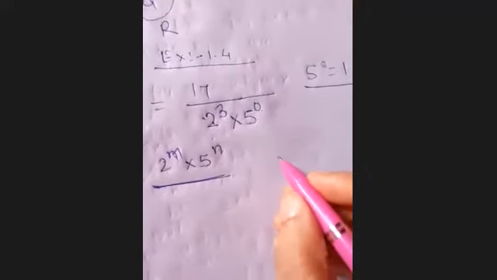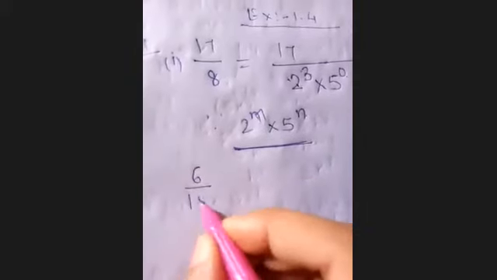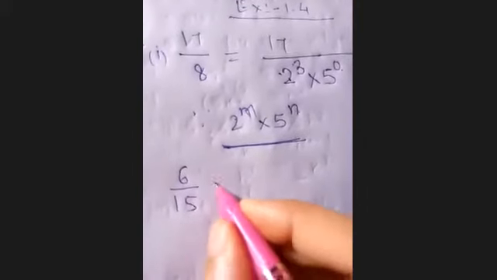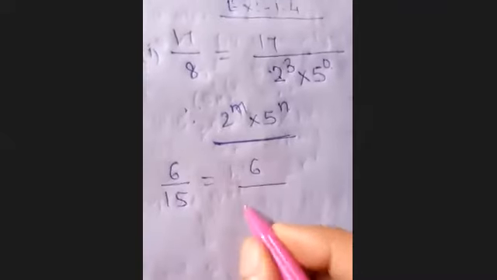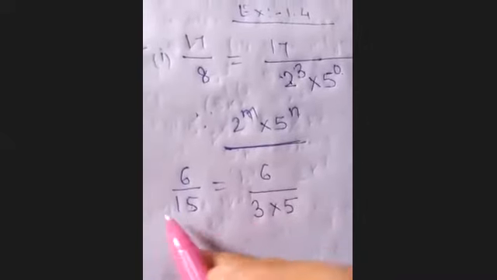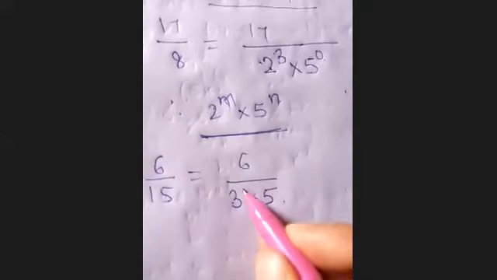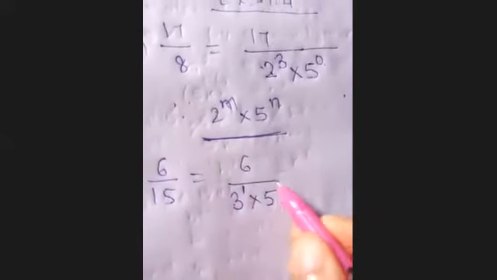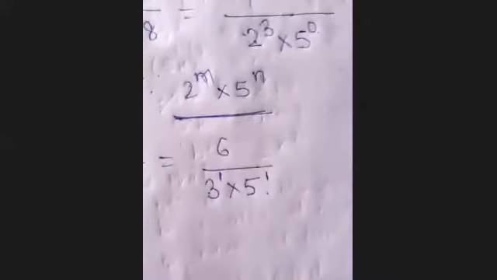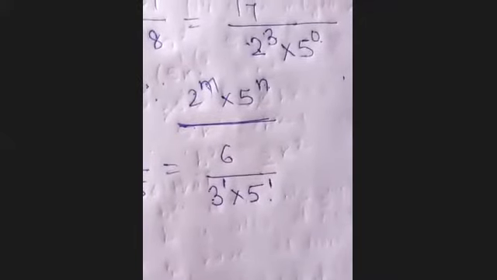Now I am taking, suppose 6 upon 15. So what you have to do, find the prime factorization of the denominator: 3 into 5, 3 power 1 and 5 power 1. Now you can tell me, is this a terminating decimal expansion or non-terminating?